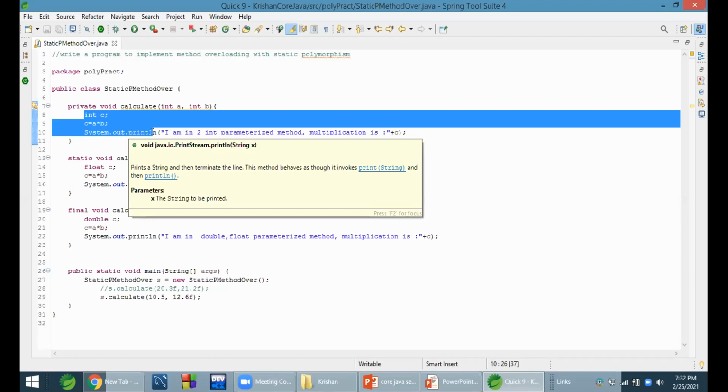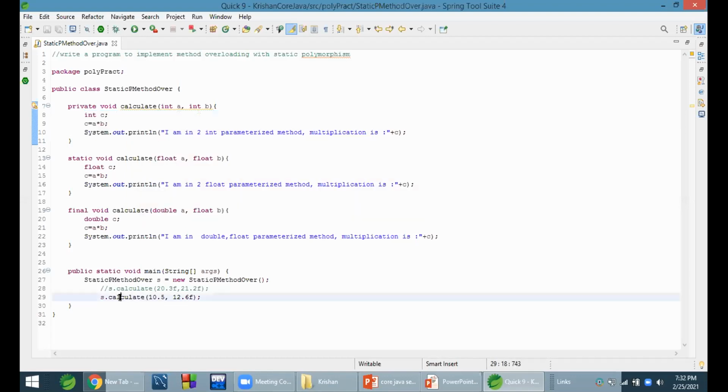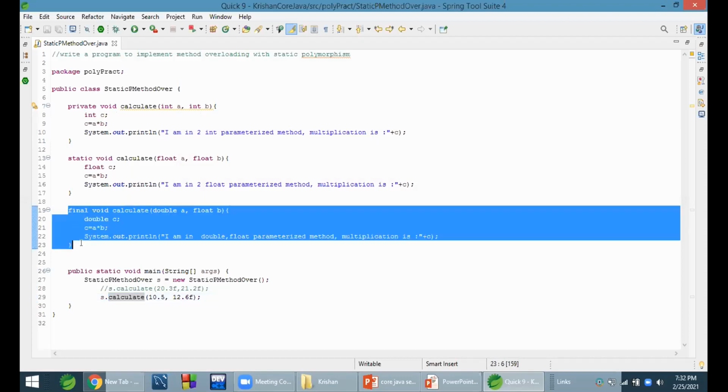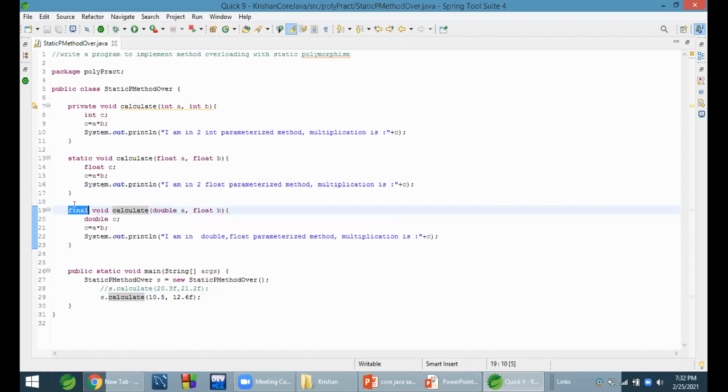Why? Because at compile time, the compiler understands that this method call has to be bound to this method body. Either we write final, static, or private, that goes into compile time polymorphism, and the compiler understands which method call should be bound to which method body. If we don't give this, then the compiler will not understand, and that goes into runtime polymorphism.